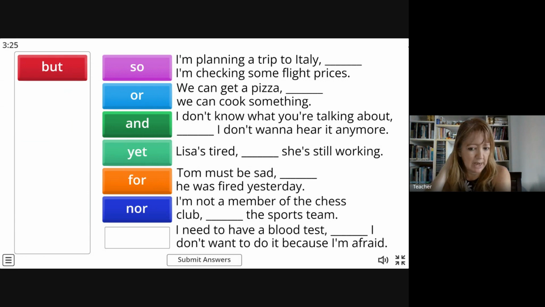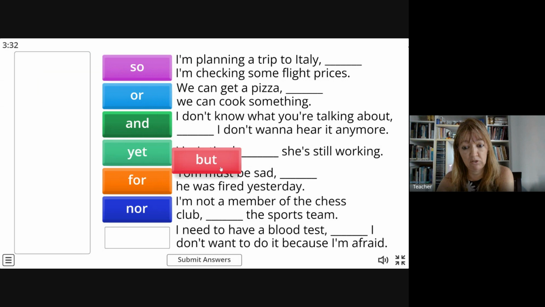And the last one: I need to have a blood test, but I don't want to do it because I'm afraid.